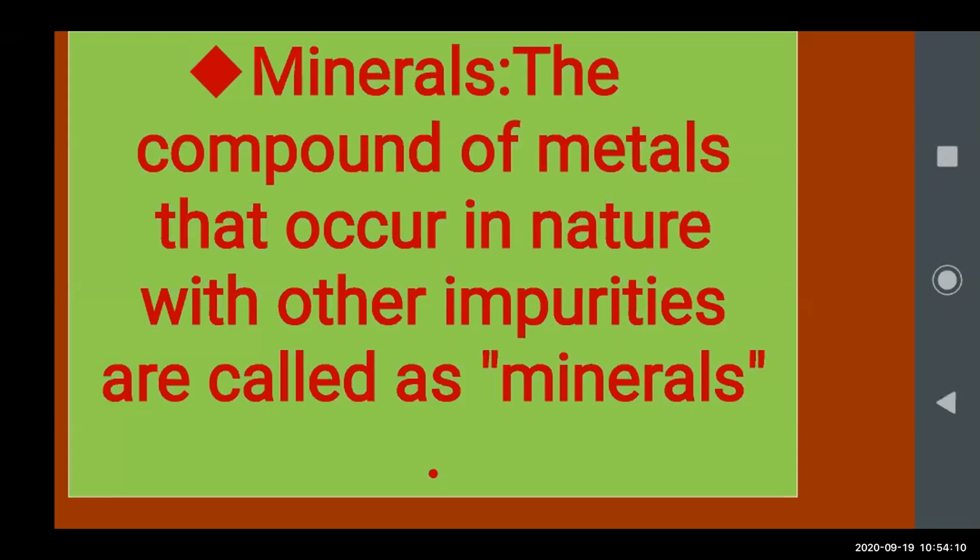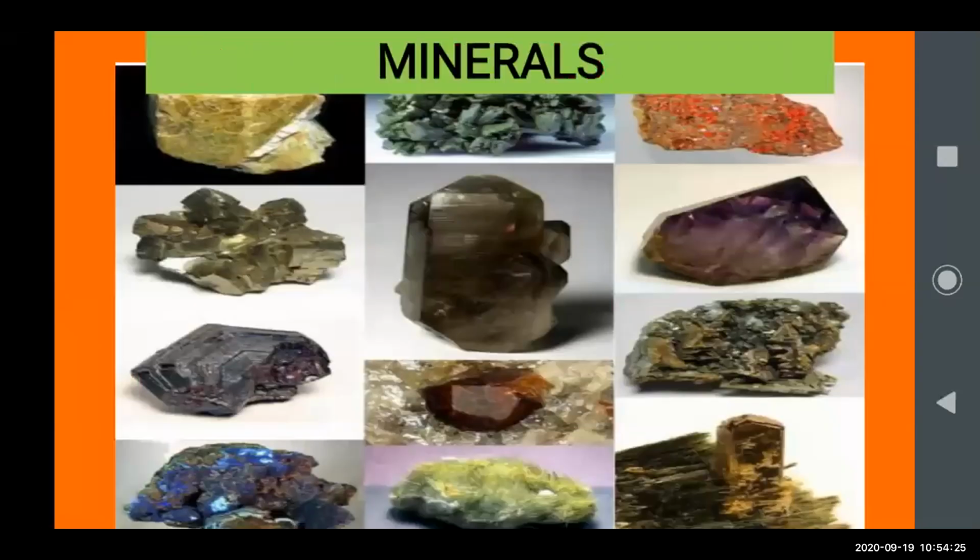We don't want the impurities, we want the metal. This is called a mineral. And the impurities present are called gangue. We will see in the next slide. First we will see how the minerals look. You can see the picture.